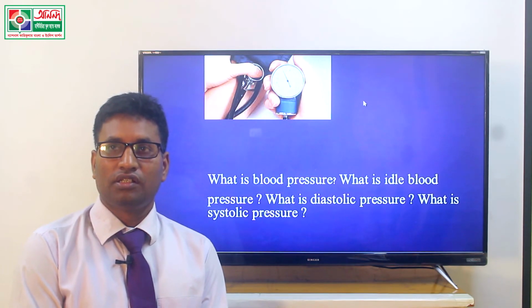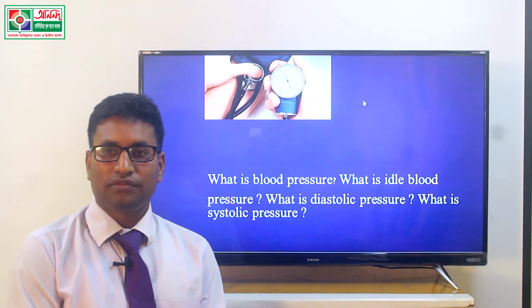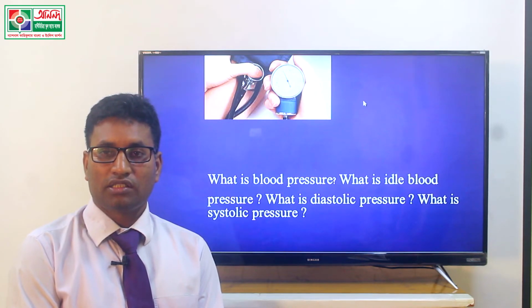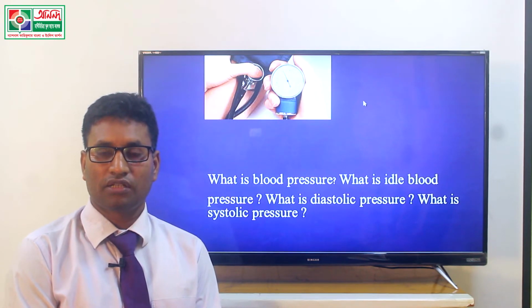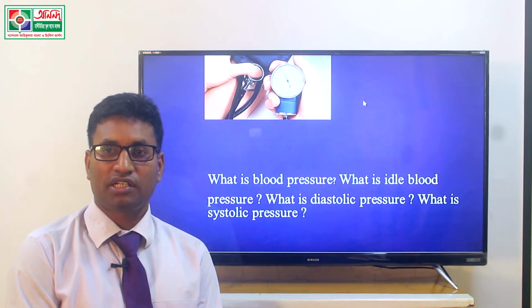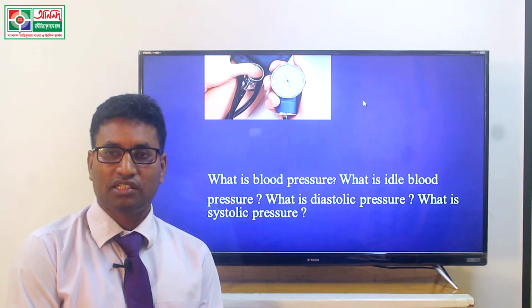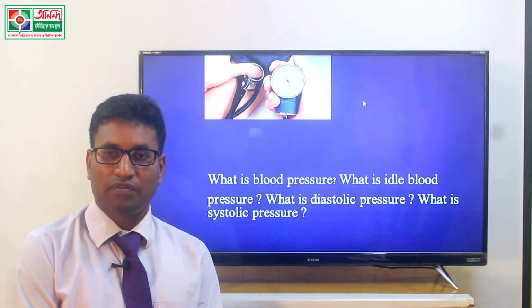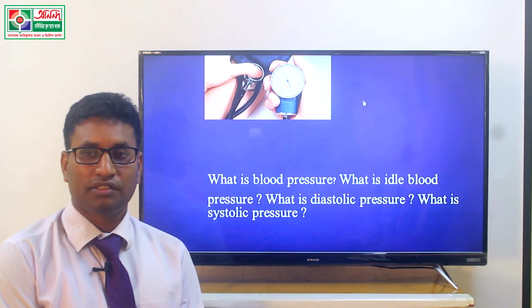That means when blood circulates or passes within an artery, at that time a kind of pressure is created against the wall of the blood vessels, that means the artery. This is called blood pressure.